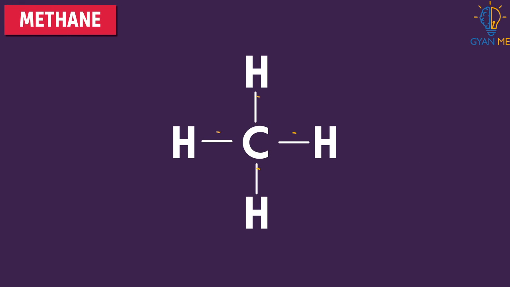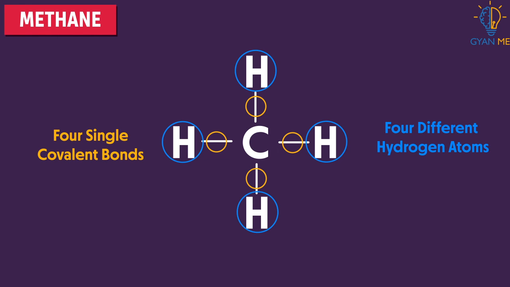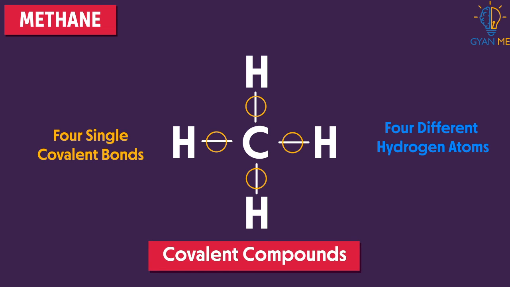Thus, the carbon atom forms 4 single covalent bonds with 4 different hydrogen atoms, and vice versa. 4 hydrogen atoms form 4 single covalent bonds with 1 carbon atom. Such compounds with covalent bonds are called covalent compounds.